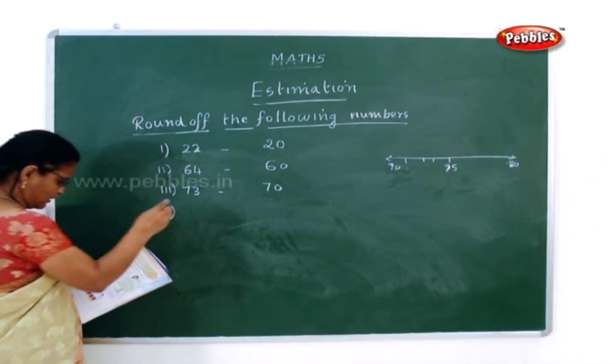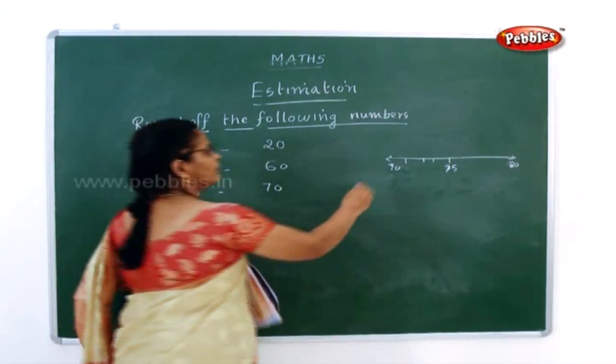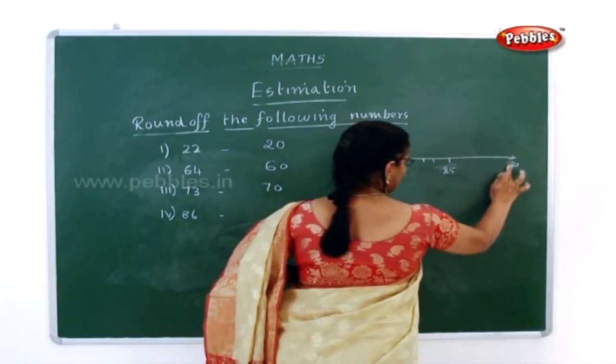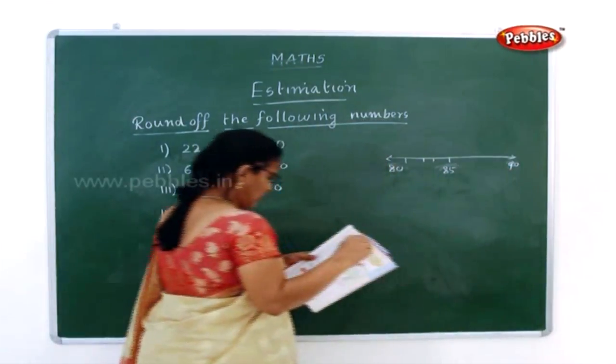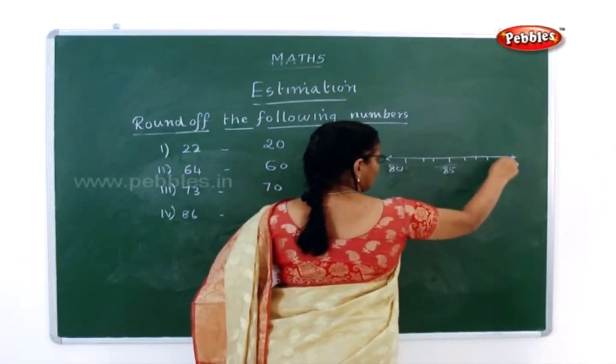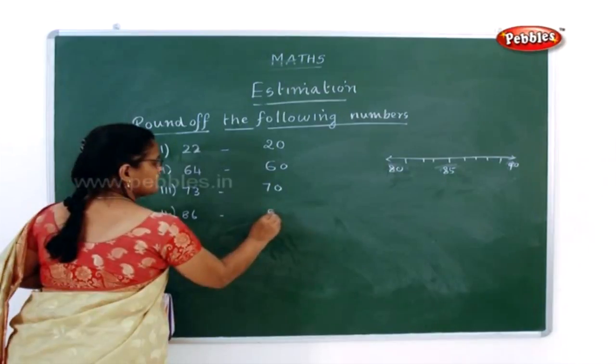Now fourth one, 86. 86, 80, this one is 85, this one is 90 in the number line. Now tell me 86. 86 can be rounded as 90.